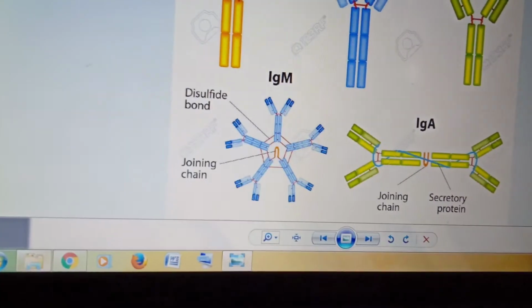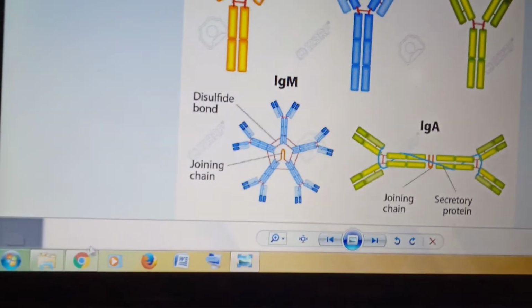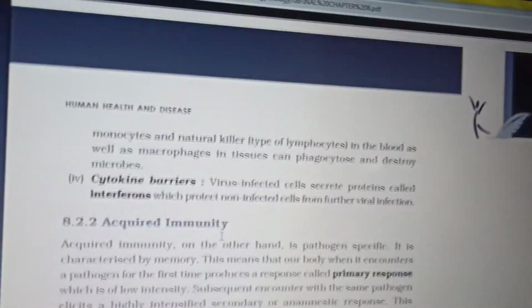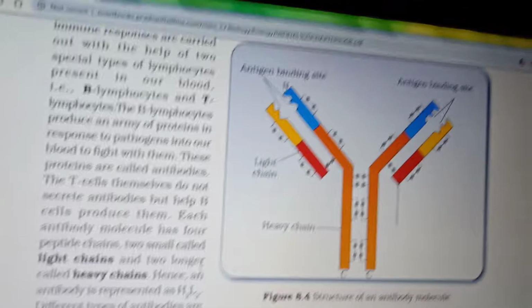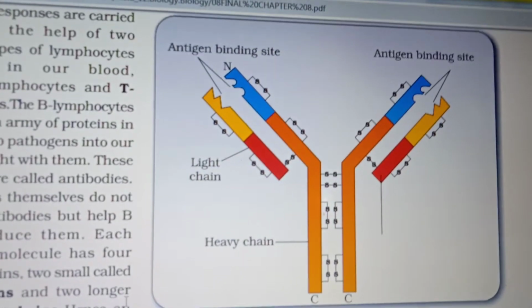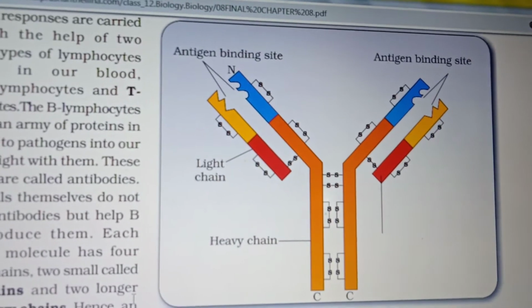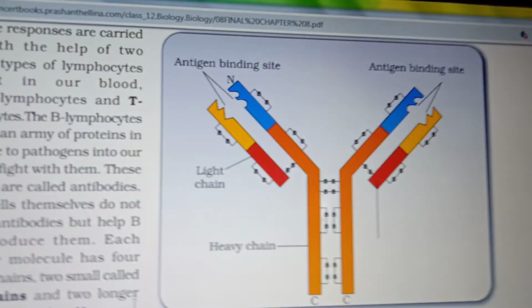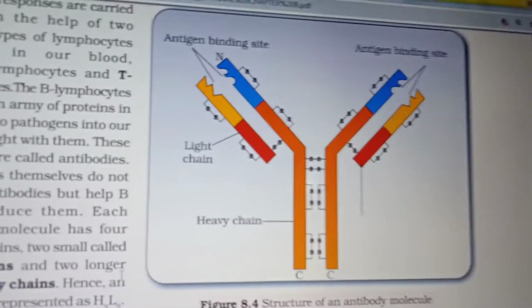The types of antibodies are IgA, IgM, IgE, IgG. In your book the picture is given. You can follow the same thing. It is an antigen binding site. I said the disulfide bond. You can follow this picture or that picture and write the points.